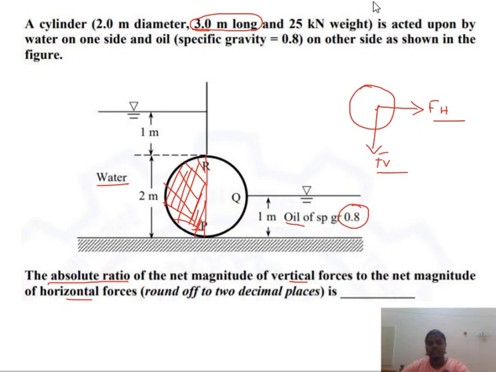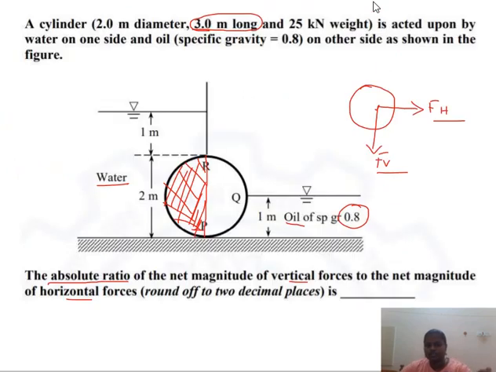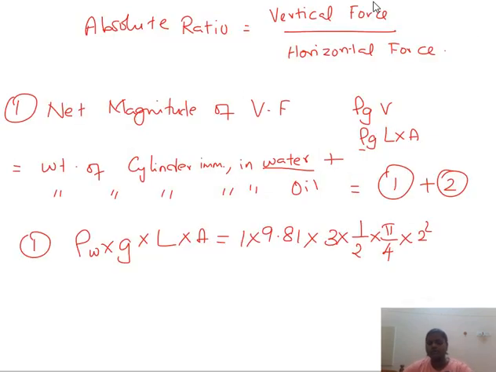The area of the semicircle is just half of the area of the circle. The area of the circle is pi d squared by 4, and the diameter of the cylinder is 2 meter, given clearly in the problem. So the area is half of pi by 4 into 2 squared.